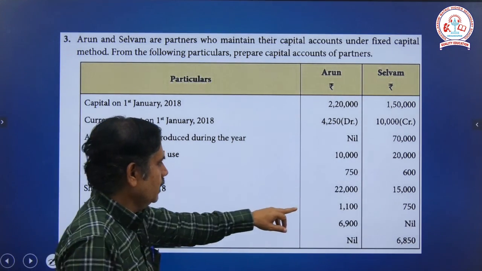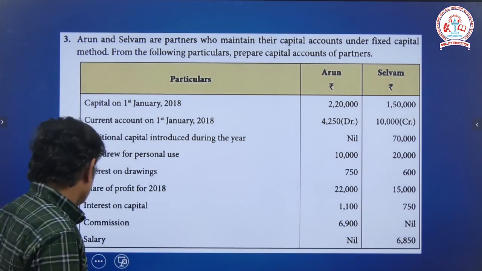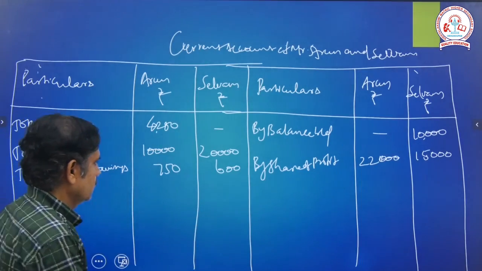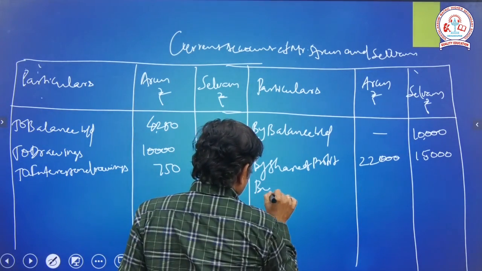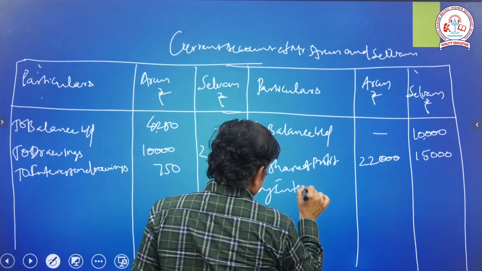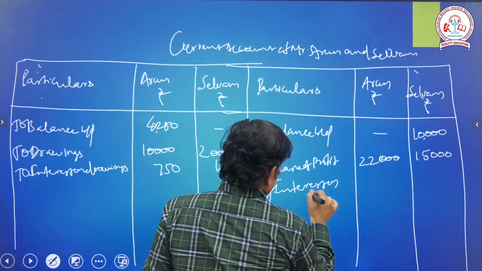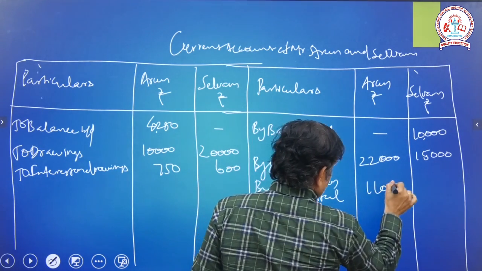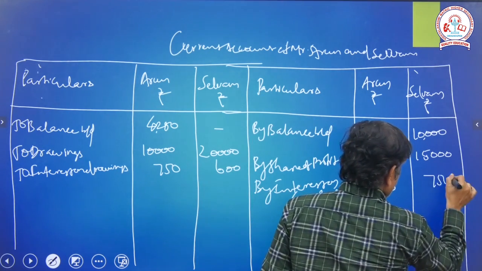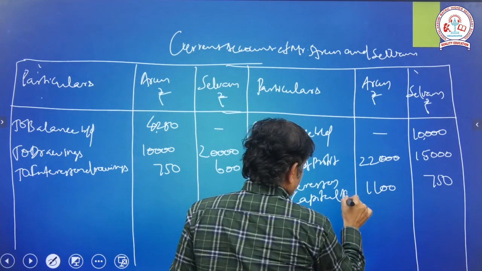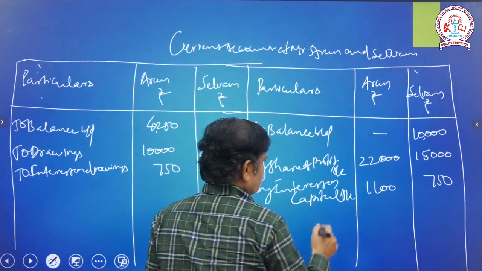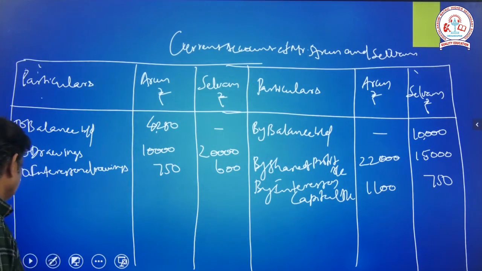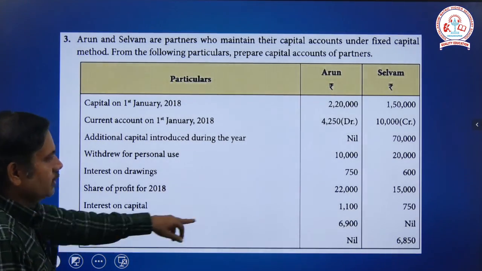Interest on capital, 1,100 and 750. Okay. Next, we will move on to commission.